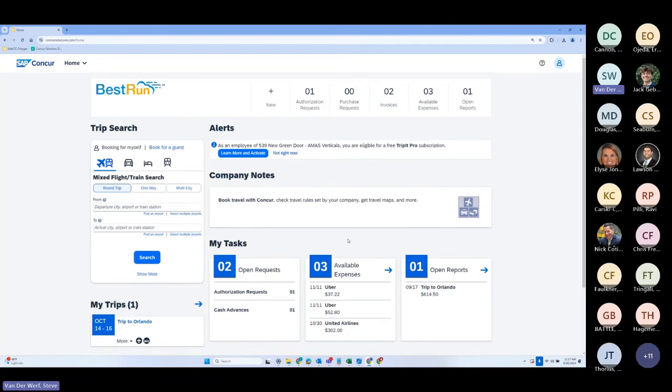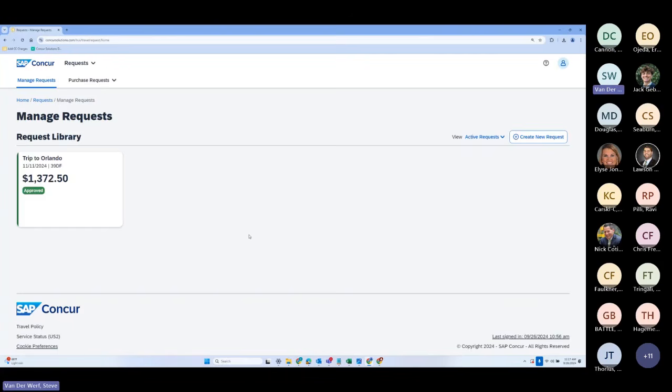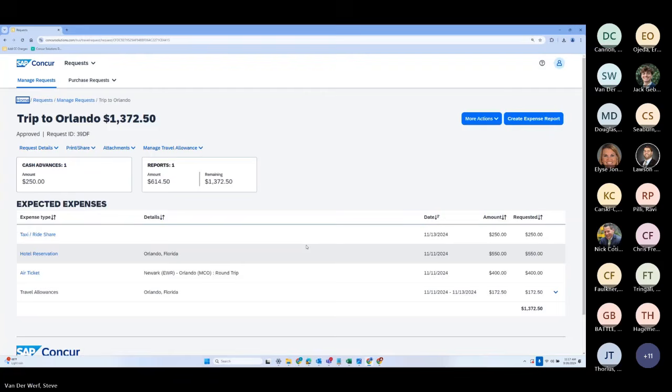So let's take a look at this then from the perspective, because I'm starting off with expense and requests, of we're going to take a trip somewhere. So the first thing we need to do, right, is ask if we can go. Okay, now I'm going to go into open requests here. And you see here is my approved trip to Orlando. So I'm going to jump into that there. I'm all set to go to the House of Mouse. I got an approved one.